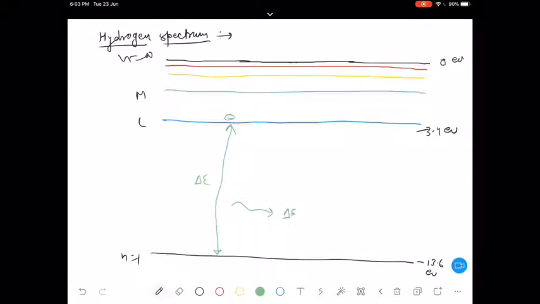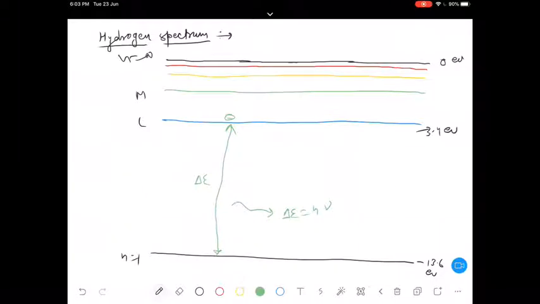Here delta E, I can write as h nu, so the frequency of that photon can be calculated. This is one of the photons if the electron only jumps from the second to the first orbit. Is that clear?